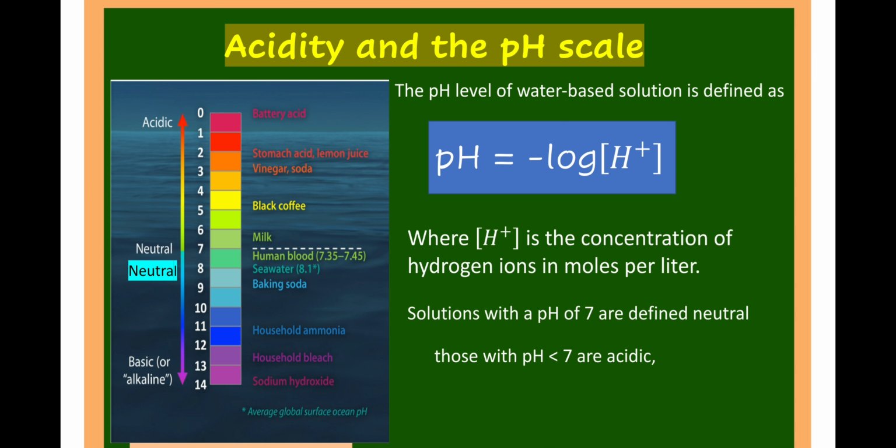Those with pH less than 7 are acidic, like black coffee, vinegar, soda, and stomach acid. And those with pH greater than 7 are basic, like household ammonia.